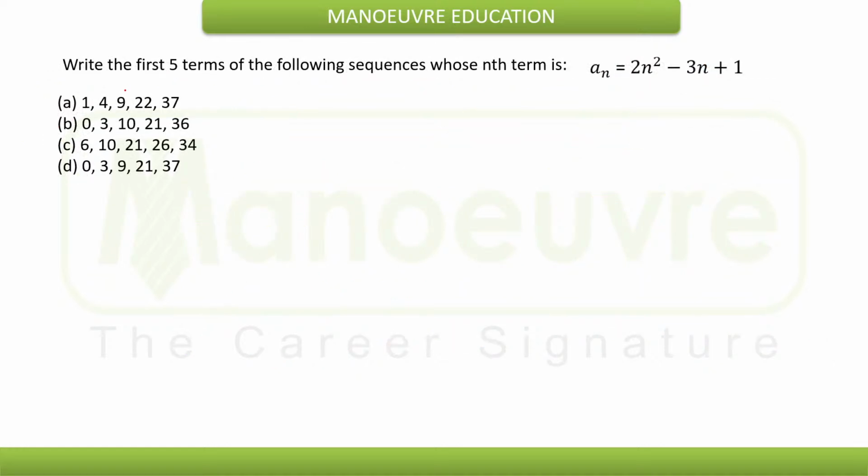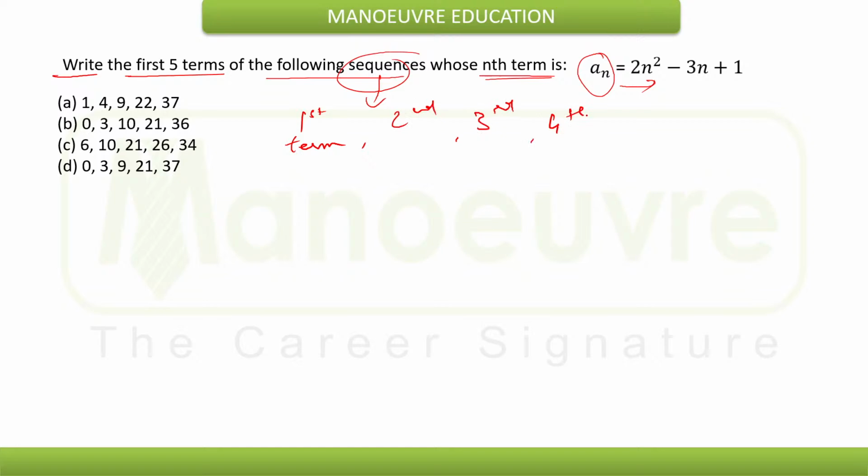Now this question is asking us to write the first 5 terms of the following sequence whose nth term is given by. We need to write the 5 terms of the sequence: first term, second term, third term, fourth term, and fifth term.